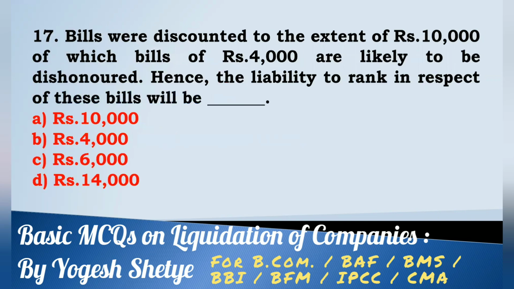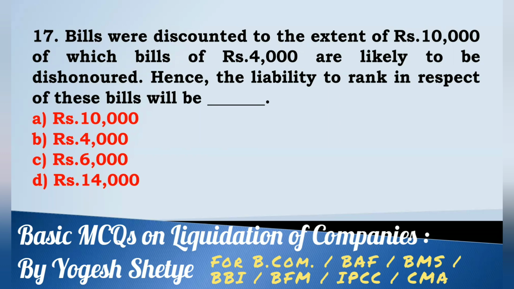Seventeen. Bills were discounted to the extent of rupees 10,000, of which bills of rupees 4,000 are likely to be dishonored. Hence, the liability to rank in respect of these bills will be dash: rupees 8,000, rupees 4,000, rupees 6,000, rupees 14,000.